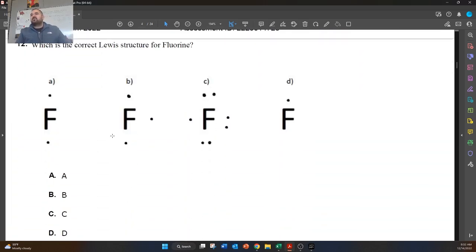All right, next question. Which is the correct Lewis structure for fluorine? What you want to know about Lewis structures is they always show the valence electrons. They don't show total electrons, just the valence electrons. So we're going to look at our periodic table, find fluorine. Fluorine is in group 17, and group 17 have 7 valence electrons. So our answer choice is going to be C.